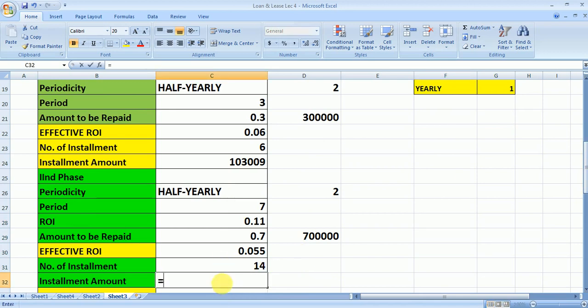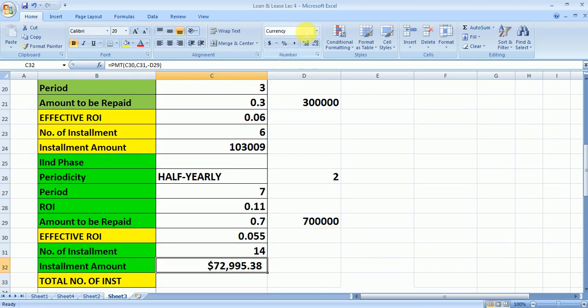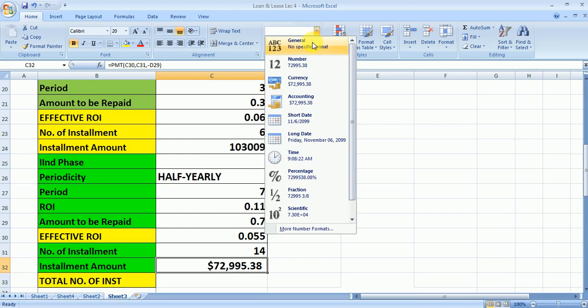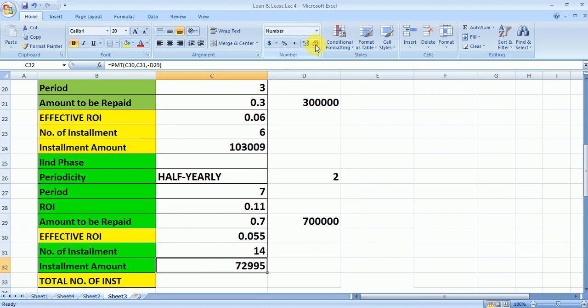Now we need to calculate the installment in the second phase. So here again I am going to use the PMT. Rate will be the effective, NPR will be this, present value, now present value will be this, that is minus 7 lakh. Then okay, so the installment is coming out to be 72,995. So I'll make it number. I am reducing the decimal here. Fine. So in this way we have calculated the installment in the initial phase and the installment in the second phase. Now you can note it down here. The installment is positive. Fine. Why is it coming out to be positive? Because we have used the minus sign at the present value of the loan amount.